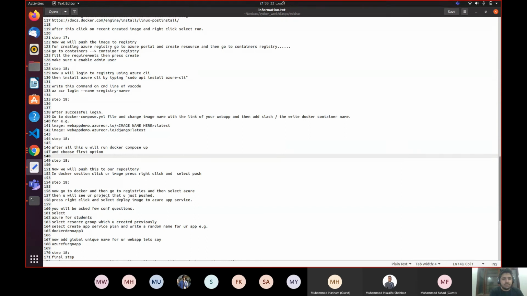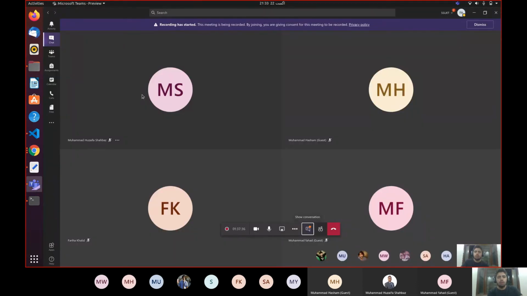After this thing, what are we going to do? Now we will push this to our repository. Okay, so I guess we were over here. Now we have login, and now go to Docker Compose YAML file and change. After successfully login, go to Docker Compose YAML file and change image name with the link of your web app, and then add a slash. Okay, let me show you what I mean by this.